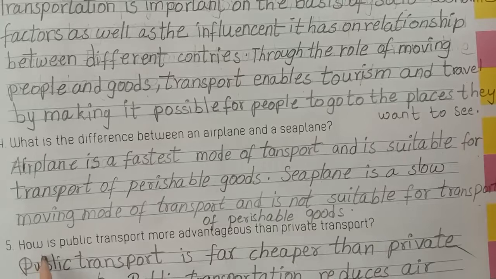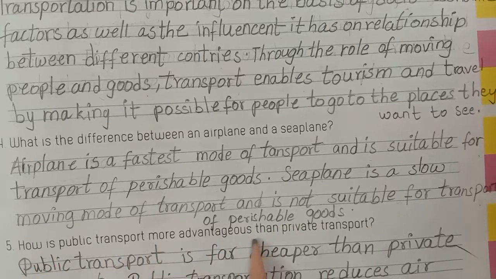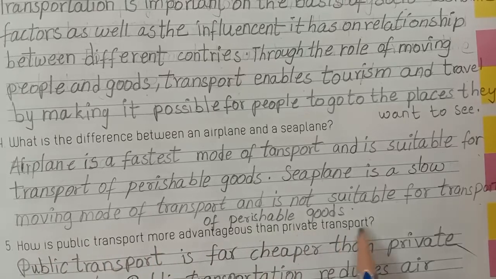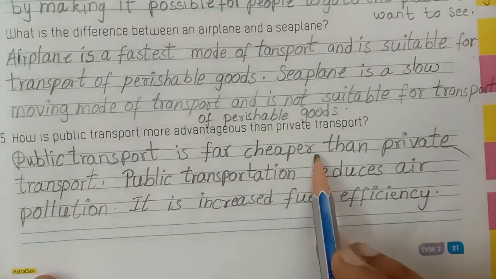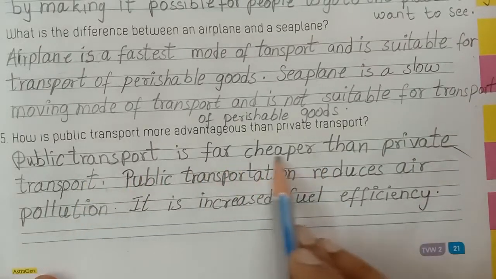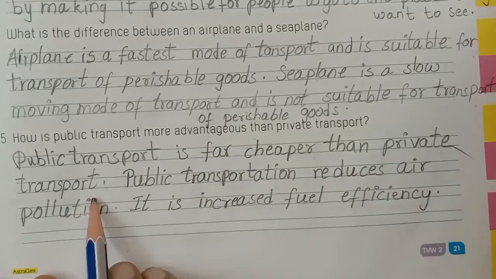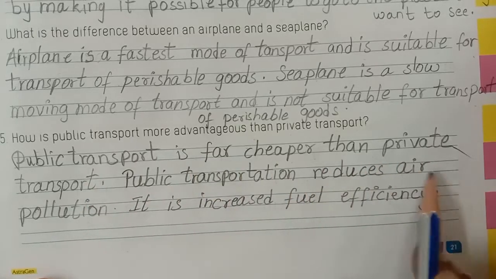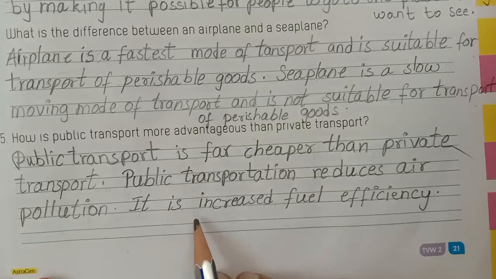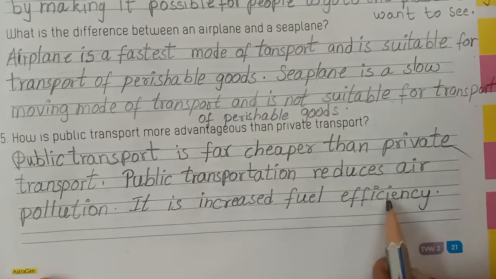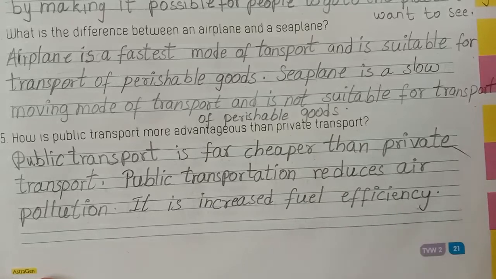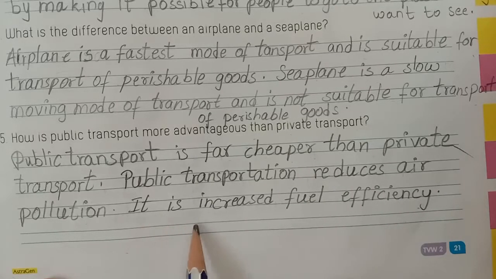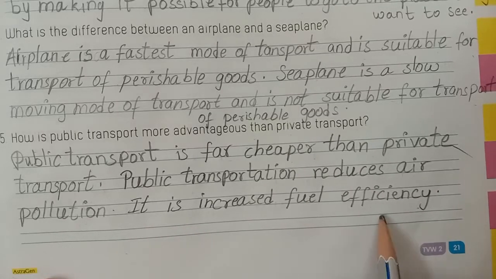Next, fifth one, how is public transport more advantageous than private transport? See here children, public transport is far cheaper than private transport. Public transportation reduces air pollution. It increases fuel efficiency.